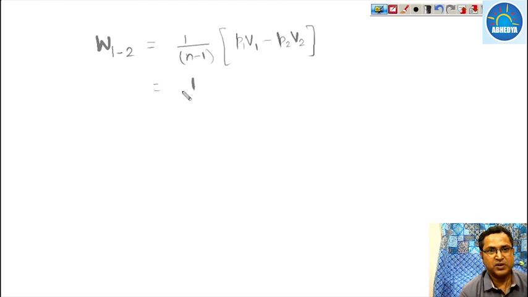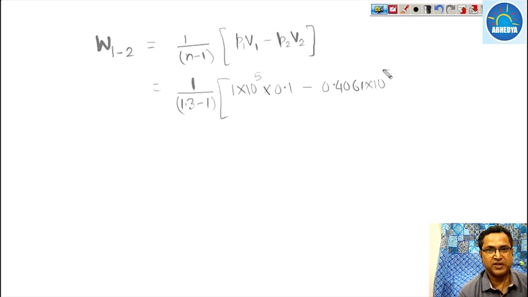So 1 upon n minus 1, n is 1.3, so 1.3 minus 1, P1 is 1 into 10 raised to the power 5 into V1 which is 0.1 meter cube, minus P2 which is 0.4061 into 10 raised to the power 5 Newton per meter square multiplied by 2 V1, that is 2 into 0.1. This much of Newton meter, or taken as joule,